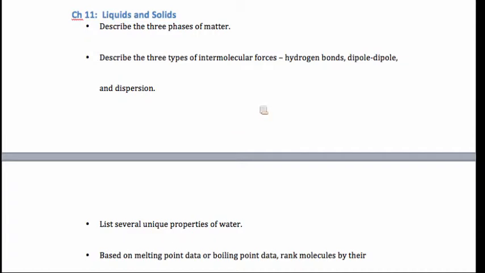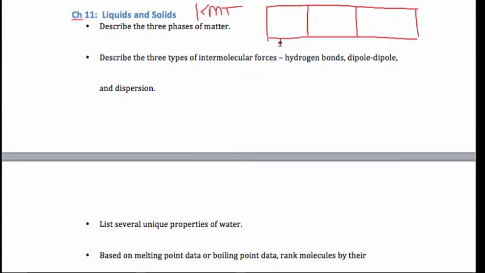We have what's called the kinetic molecular theory. The kinetic molecular theory describes the 3 phases of matter. We've got the solid, the liquid, and the gas. The KMT says solids are soldiers lined up and closely associated. All they do is vibrate, and they set up strong intermolecular forces, IMFs, between each other.